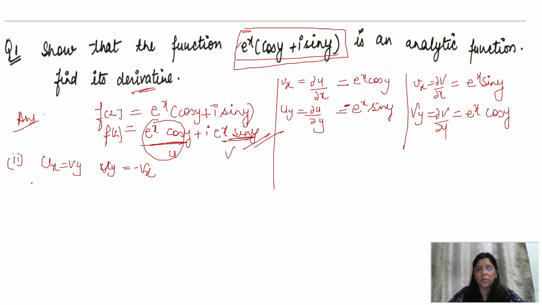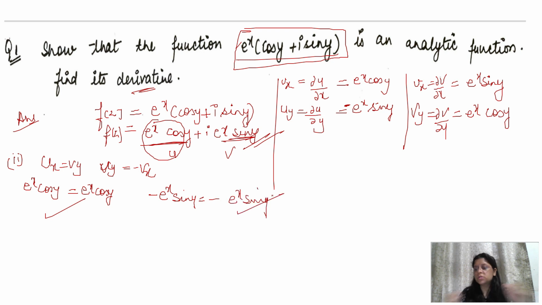Now put in the values. ux is e to the power x cos y and vy is e to the power x cos y. It is satisfied. Then uy is minus e to the power x sin y, which equals minus vx, where vx is e to the power x sin y. So this is also satisfied. So we will say the function is analytic in the given region. In the full region, this function f(z) is analytic.